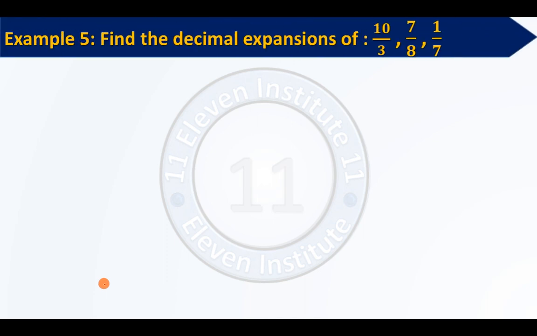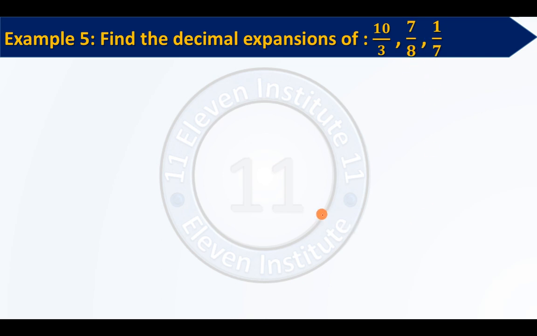Example number 5. We will do two things together. We will solve the question, and side by side we will understand a new concept also, right? So find the decimal expansions of 10 upon 3, 7 upon 8 and 1 upon 7. We have to find their decimal expansions. In short, we have to just divide these numbers and obtain the answer, right? You have done this many times, but today we will learn something extra in this. So we have to do 3 divisions: 10 upon 3, 7 upon 8, 1 upon 7.